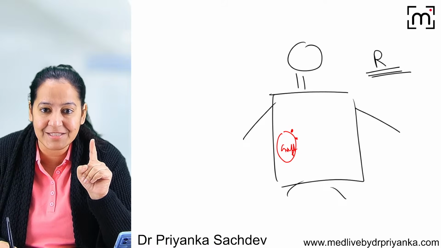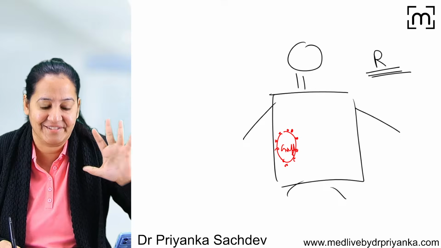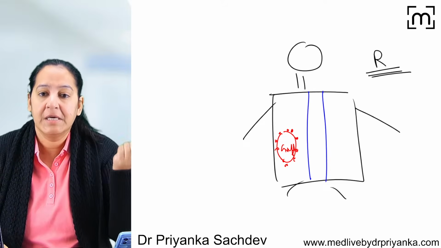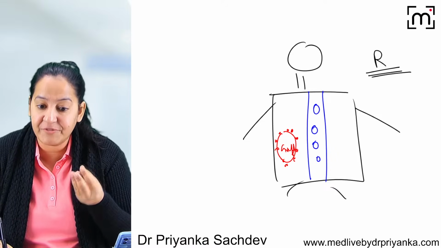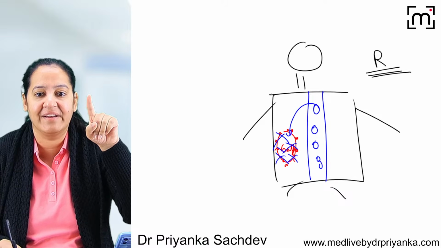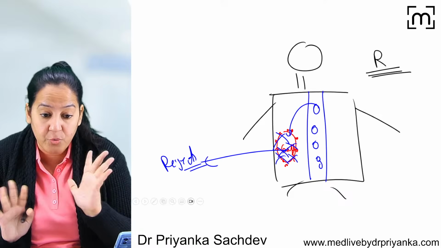Okay, the antigens present on this graft are the donor's antigens. And this is foreign. This graft is foreign for the recipient. So in the recipient's blood, the B and T lymphocytes get activated and they will attack the graft and kill the graft. This is known as rejection. The graft gets rejected. We do not want that.